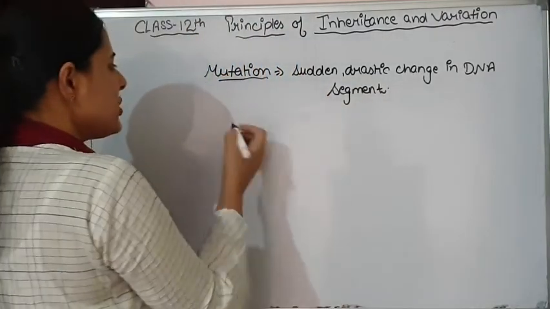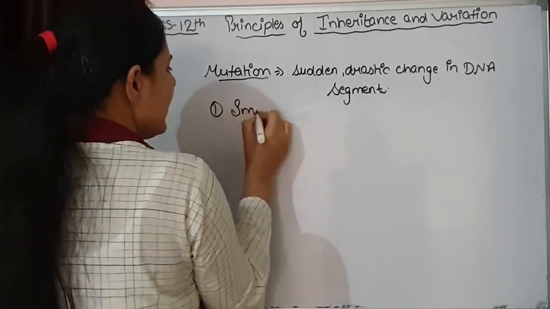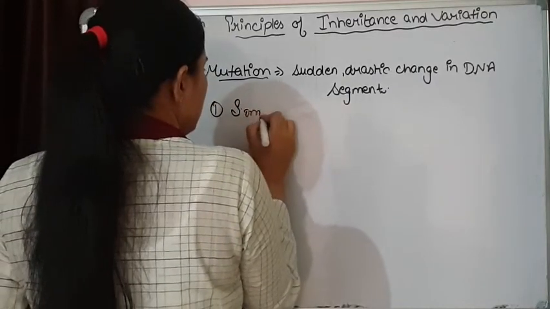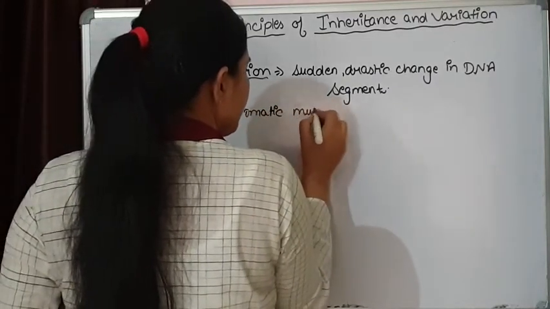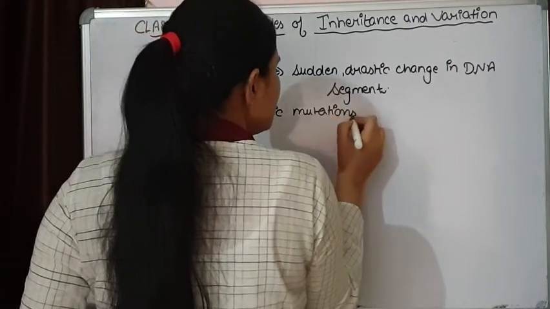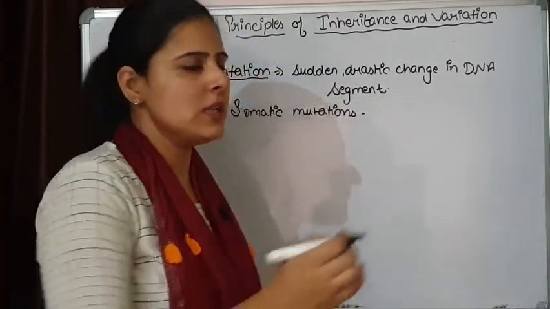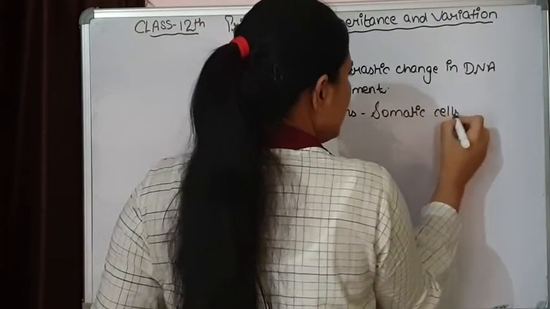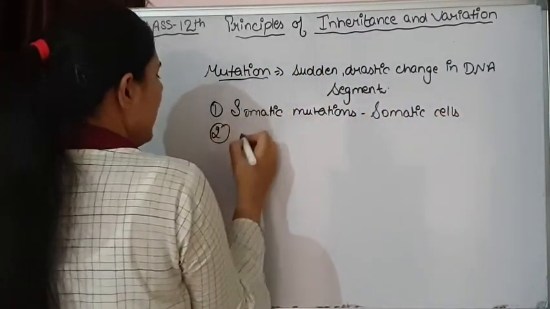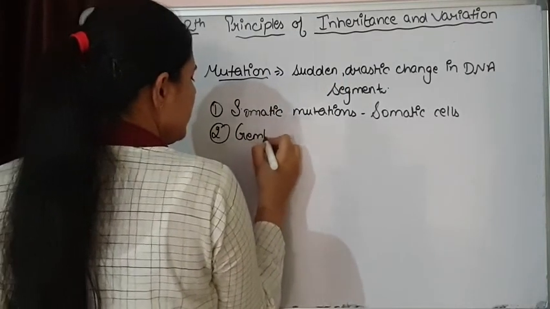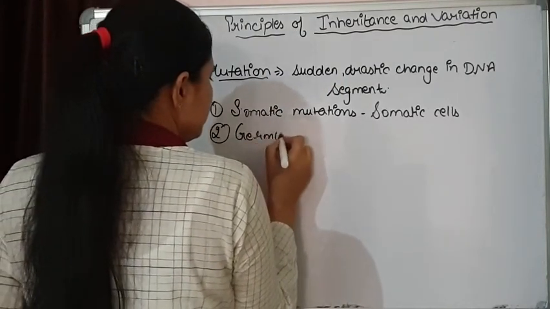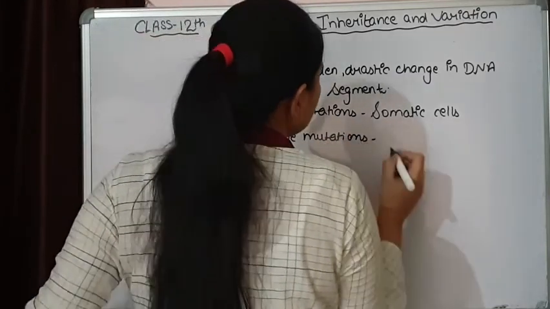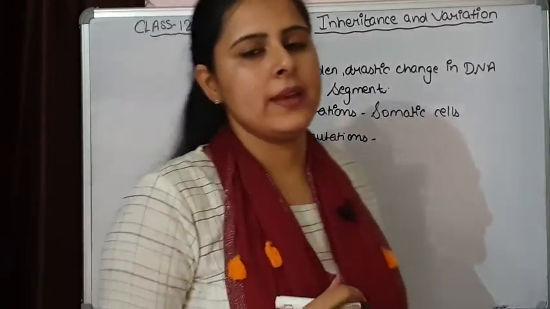So mutation is again of two types: somatic mutations, which means the mutations that take place in somatic cells of our body, which are not going to be inherited, and the germline mutations, which take place in the reproductive cells of our body, and they will be inheritable.